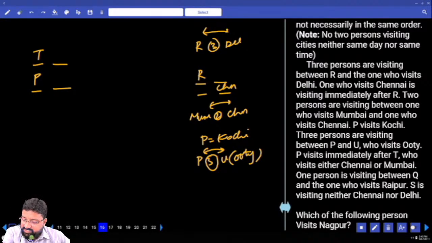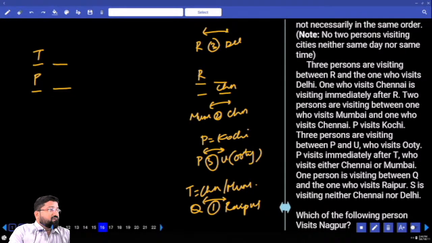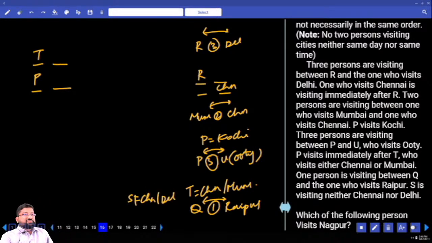And then he says T visits either Chennai or Mumbai. T is equal to either Chennai or Mumbai. One person is visiting between Q and Raipur. One person between Q and Raipur. Next. S is visiting neither Chennai nor Delhi. S is not equal to Chennai or Delhi. I'm done with all the clues. Not even one clue was encouraging. But what should I do?